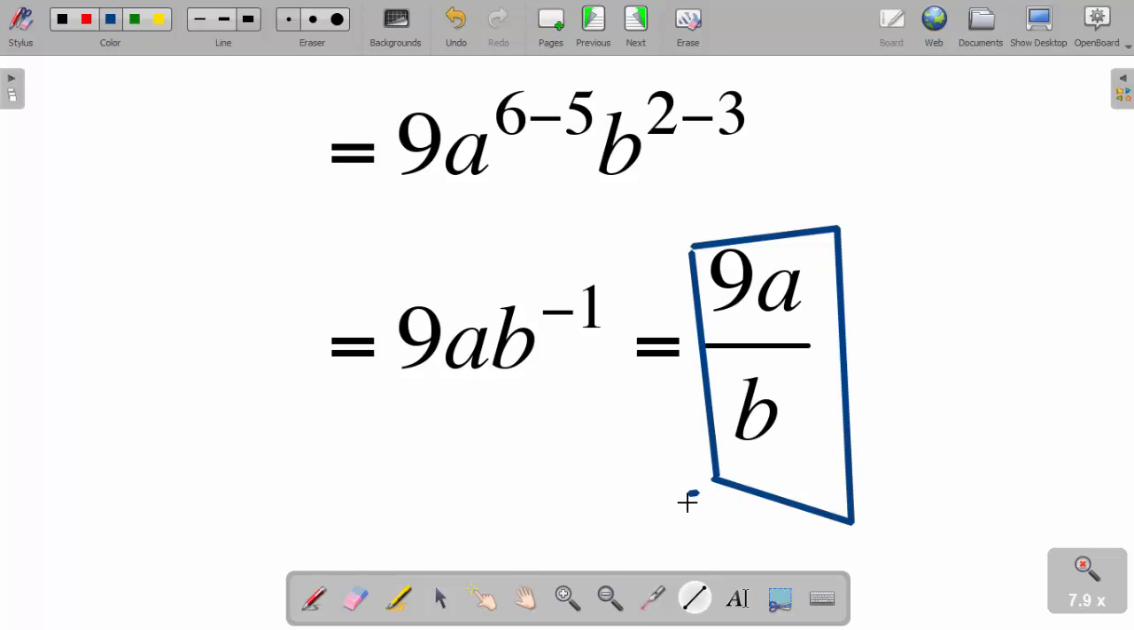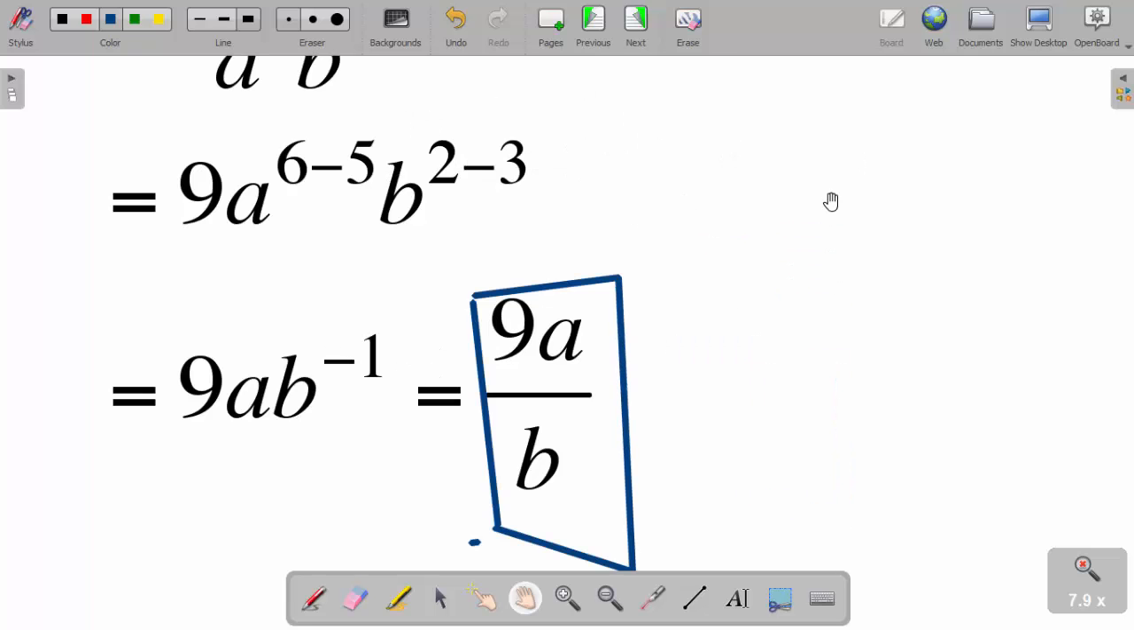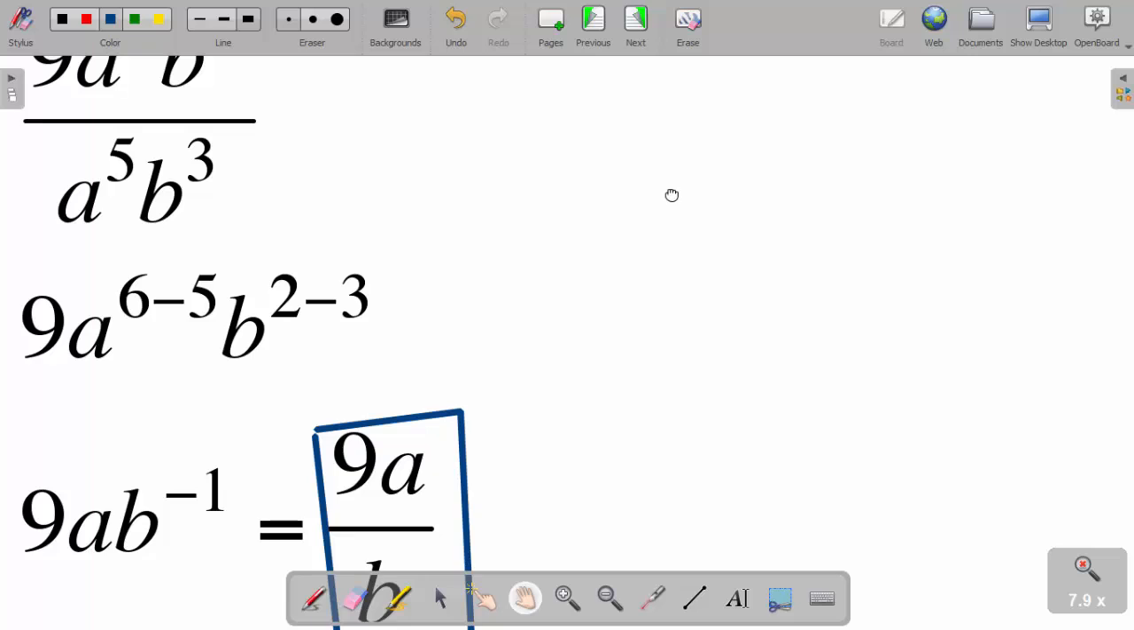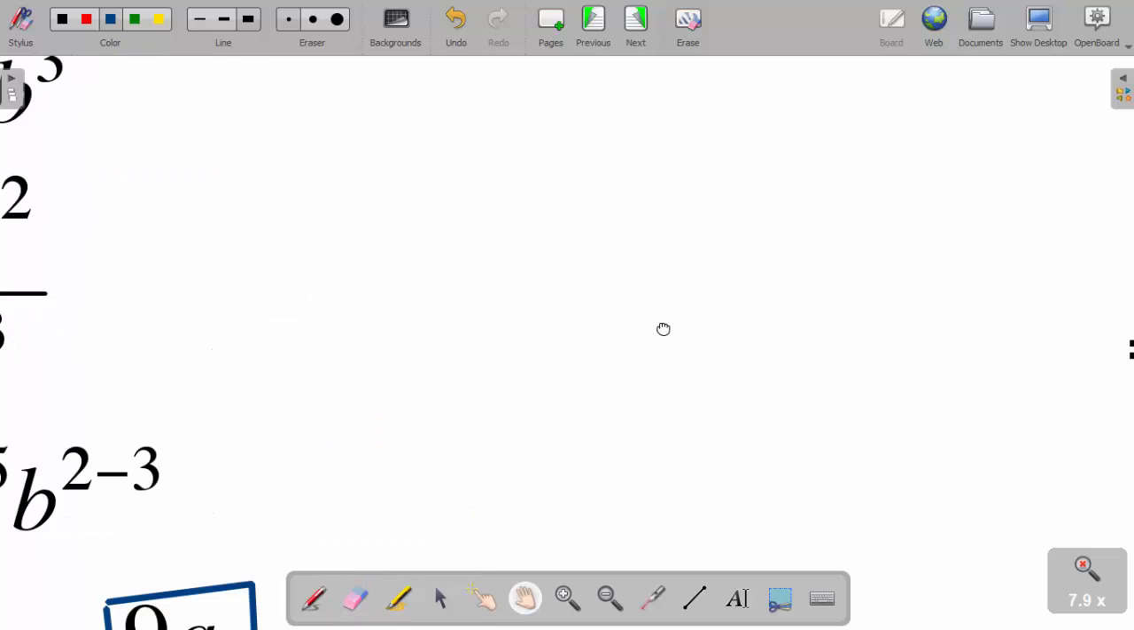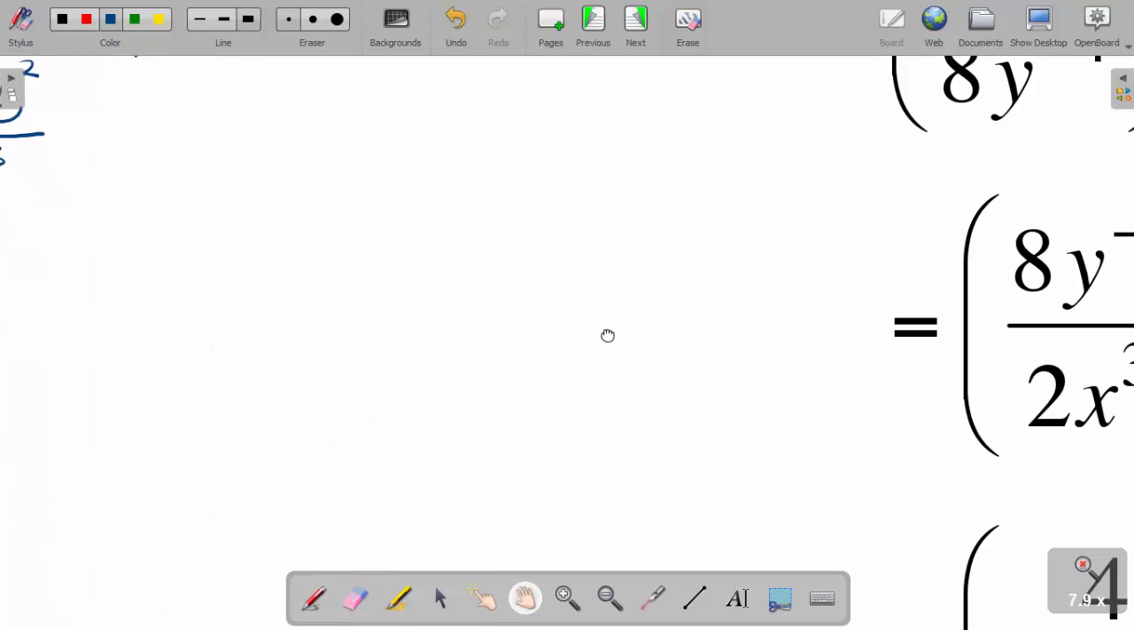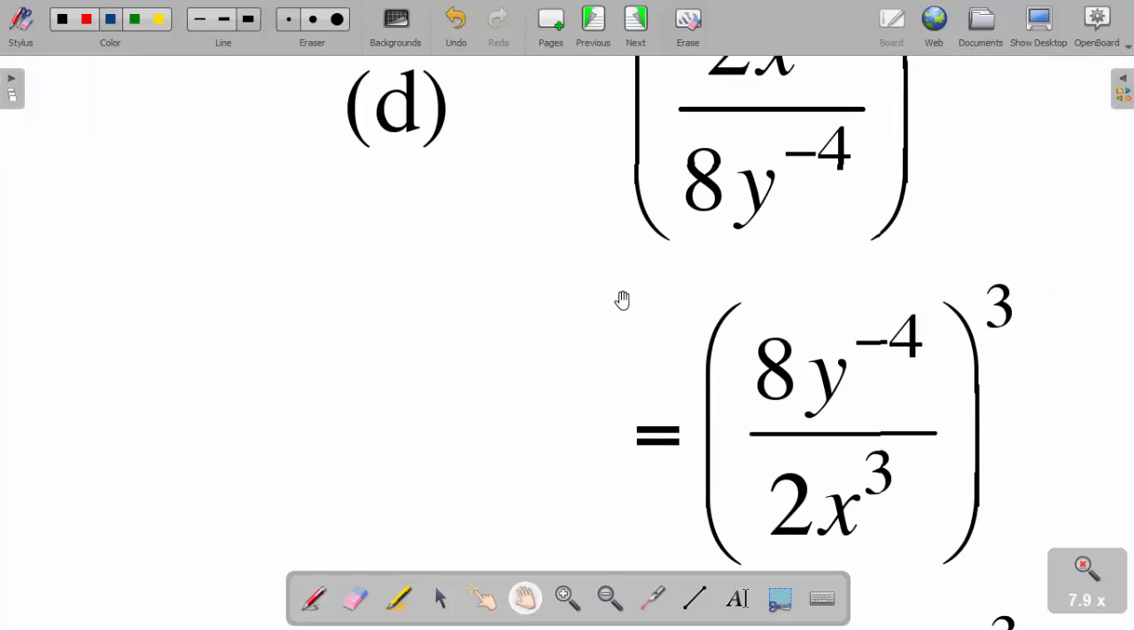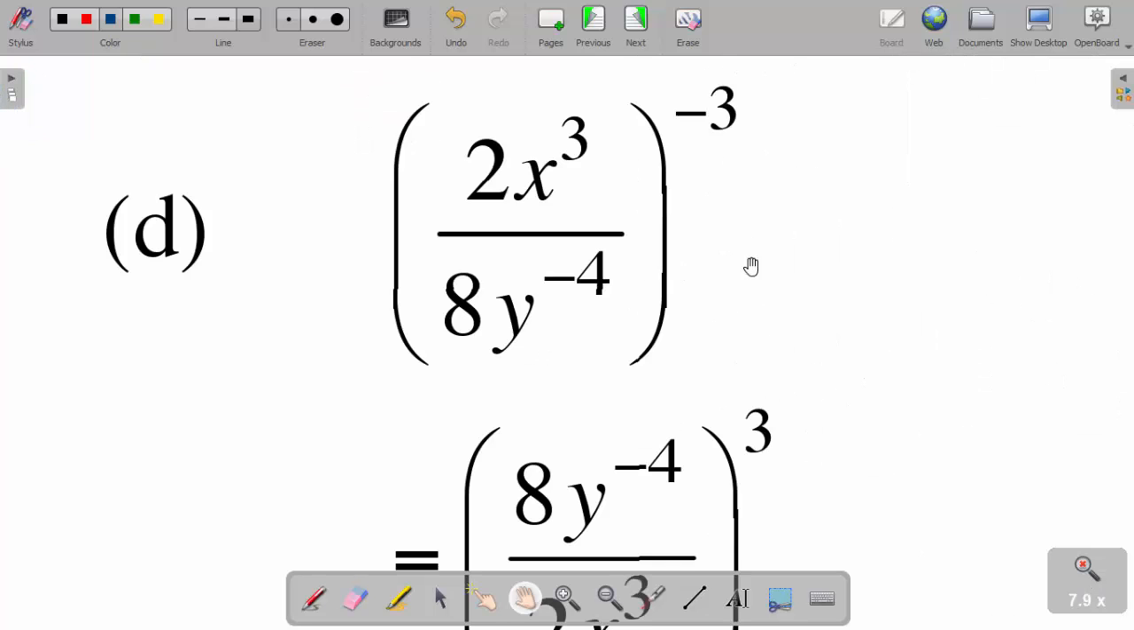Any questions, guys? Please ask. Don't have any question? Let us look at our last example, then you get something to try out. Okay. Now, our last example here says, open brackets, 2x power 3 divided by 8x power negative 4, then power negative 3.